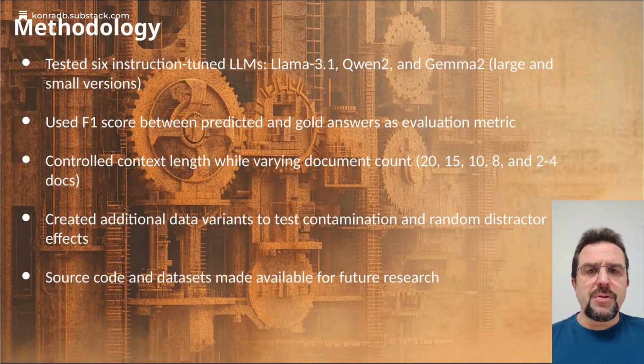The methodology involved testing 6 state-of-the-art LLMs across 3 families, Llama 3.1, Qwen 2, and Gemma 2, each in both smaller, 7 to 9b, and larger, 27 to 72b parameter versions. They evaluated using F1 scores comparing predicted answers against gold standards.